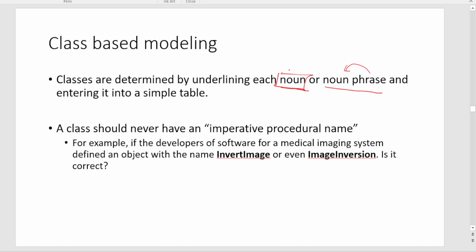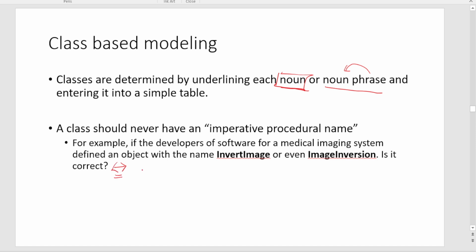A class should never be an imperative procedural name. For example, if the developers of software for a medical imaging system define an object with the name invert image or even image inversion, is it correct? This is a question for the viewers to answer, and I would love to see the answers in the comment box.